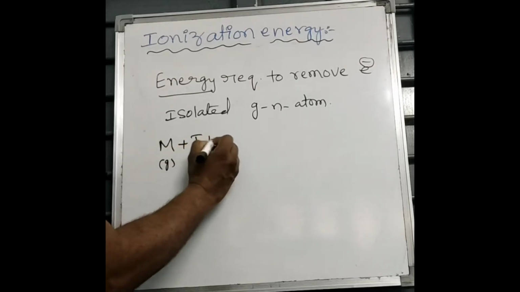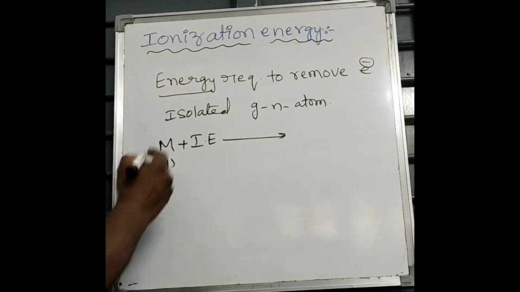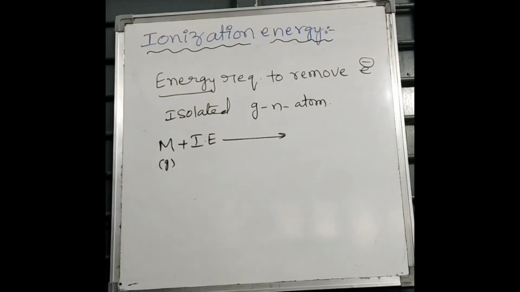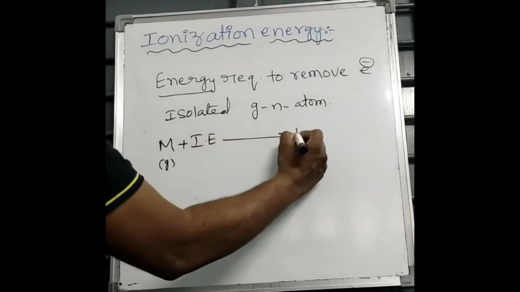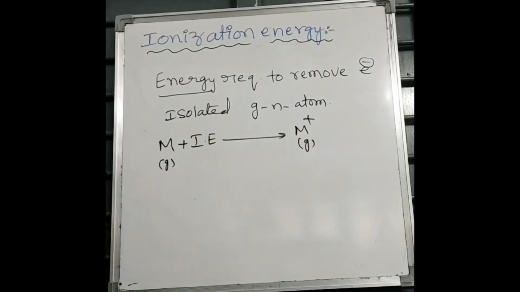When we supply some energy to that gaseous neutral atom, what happens? One electron is eliminated from the gaseous element or gaseous metal. So after losing the electron, M becomes what? M plus. A unipositively charged cation is formed. So this is known as ionization energy.